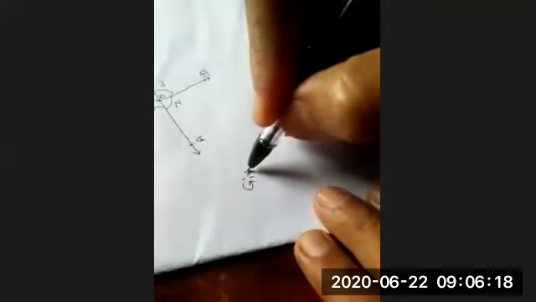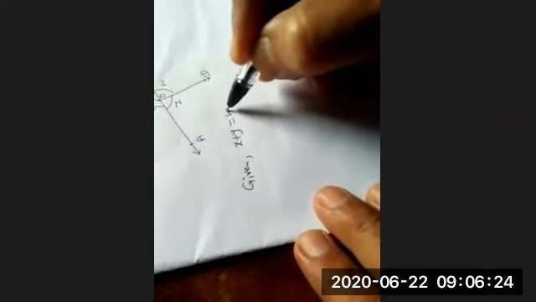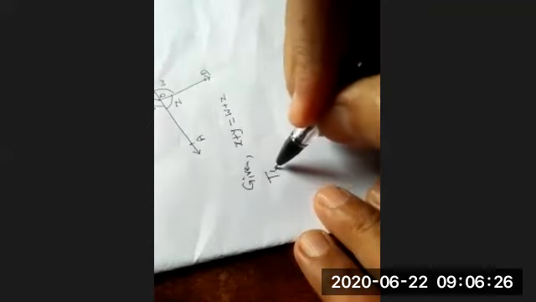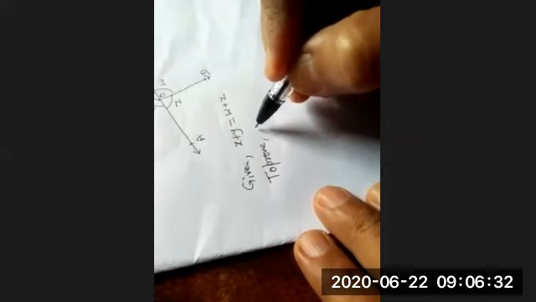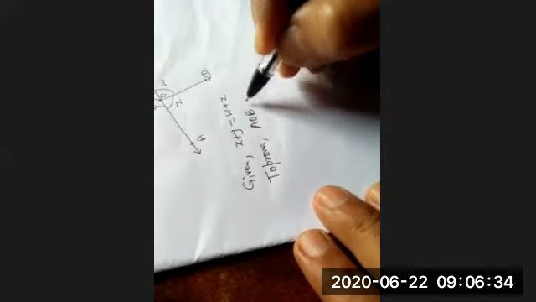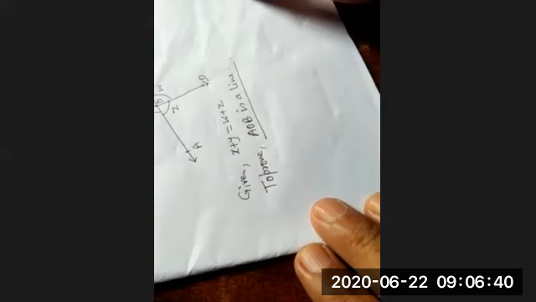What is given? X plus Y is equal to W plus Z, and to prove what? AOB is a line. Yes? So if AOB is the line, what you need to prove is that angle X plus angle Y, or angle Z plus angle W, will be 180 degrees.